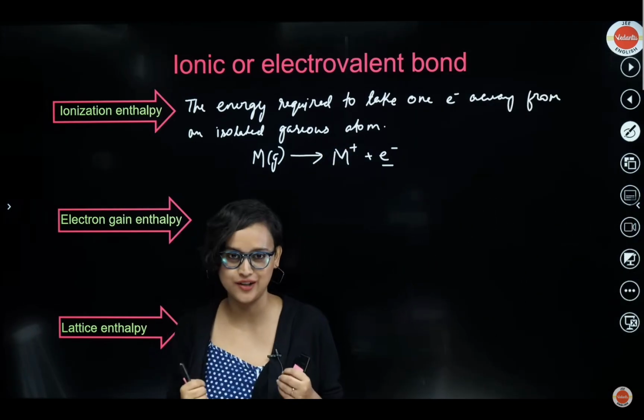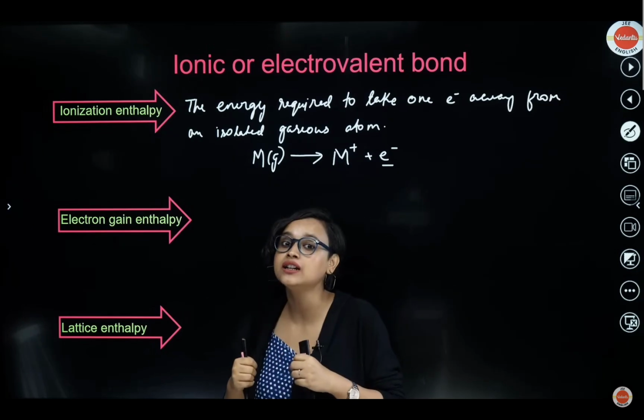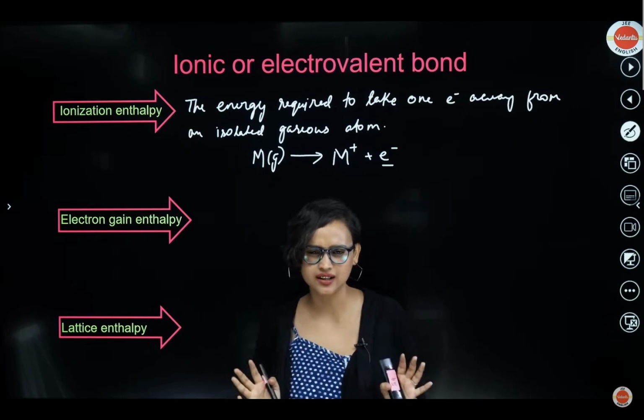Chlorine accepted one electron, right? Yes. So when the atom is accepting an electron, it will release energy. See, understand it this way. Ionization enthalpy, I always give this example, right?